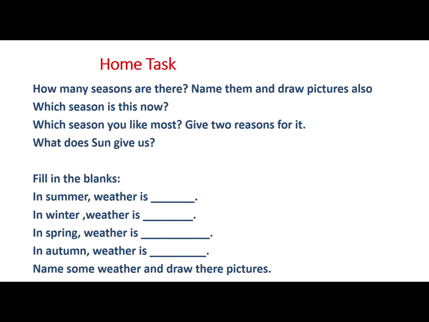Okay, fill in the blanks. In summer, weather is dash. In summer, weather is hot. In winter, weather is dash. In winter, weather is cold. In spring, weather is dash. In spring, weather is calm and pleasant. In autumn, weather is dash. In autumn, weather is dry and rainy. One more question. Name some weathers and draw their pictures also.